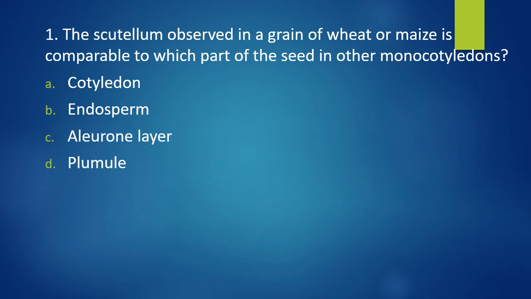Question number 1. The scutellum observed in a wheat or maize is comparable to which part of the seed in other monocotyledons? Cotyledon, endosperm, aleuron layer or plumule. Scutellum of a grain of wheat or maize is comparable to which part of the seed in other monocots? Correct answer is option A, that is cotyledon.